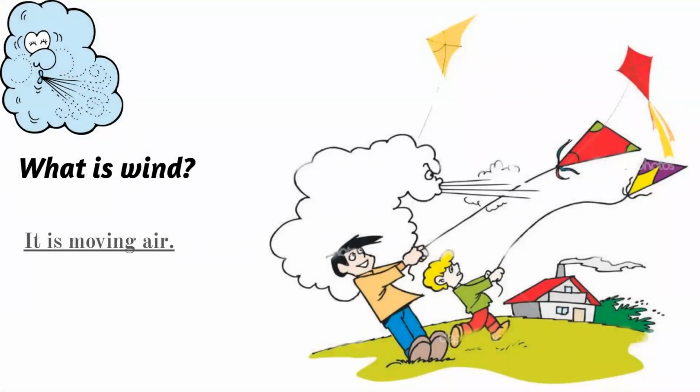So what is wind? It's moving air. So you have to know that when you see trees and things moving, it's because the air is moving, okay? So again, what is wind? It's moving air. And as you can see here, we have wind and it's moving things. And here we have what? Bushes, and they're moving bushes.